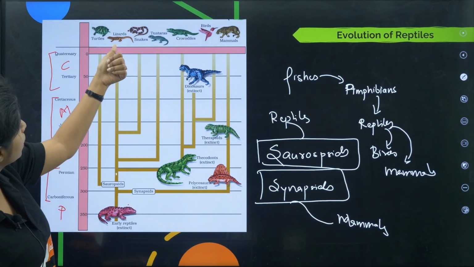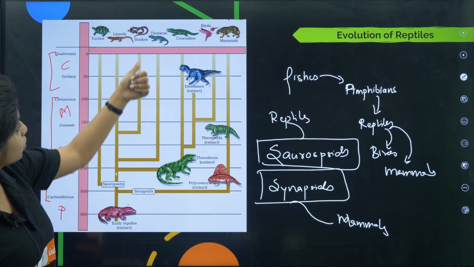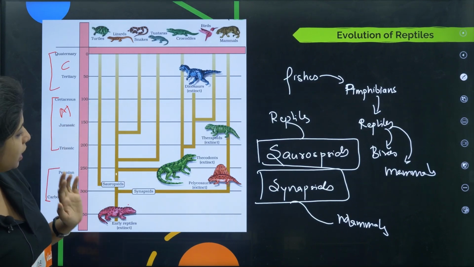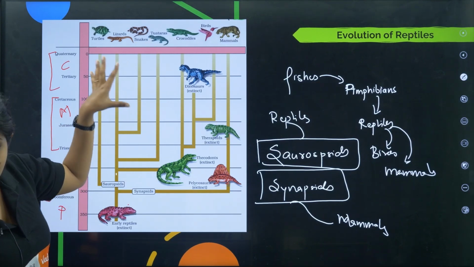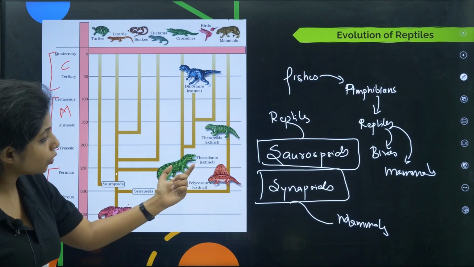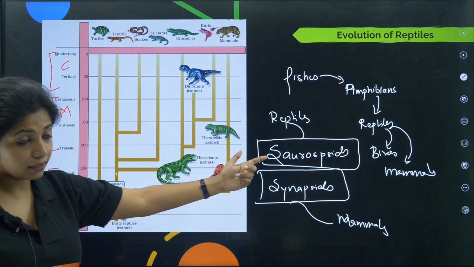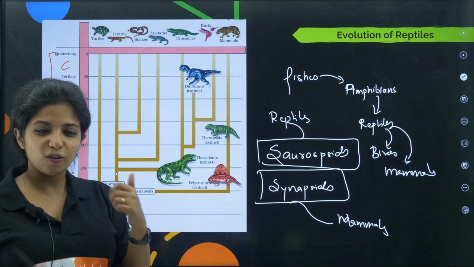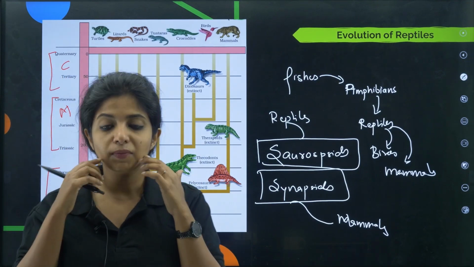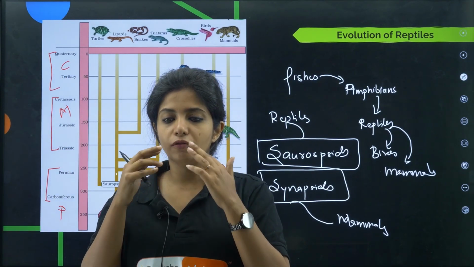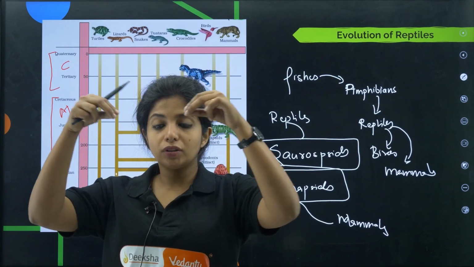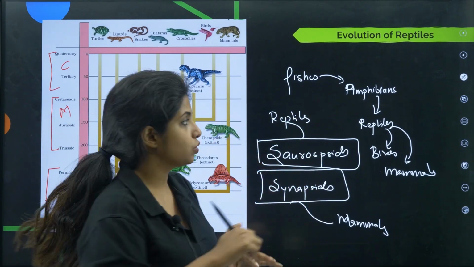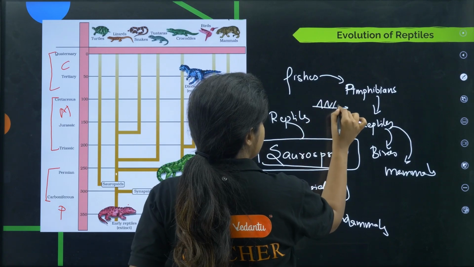Sauropsids went on, they gave turtles. What did they give? Lizards. And also snakes and also tortoises and everything. And also, they gave thecodonts. What do you mean by thecodonts? So until now, how was their jaw and everything? Basically they had a jaw, and for example, if this is a jaw, on the top of the jaw they had their teeth. It was not embedded inside a socket and nothing like that.